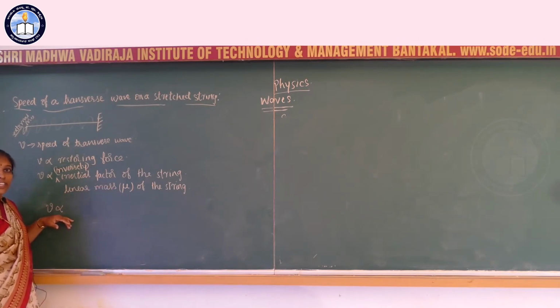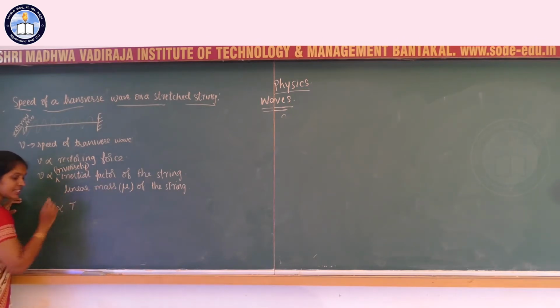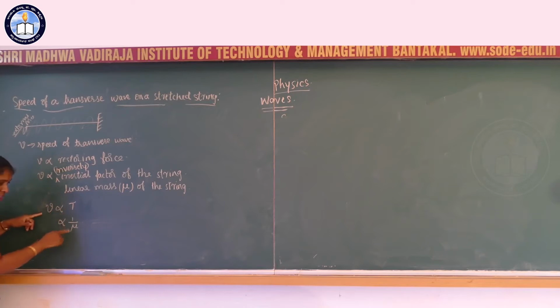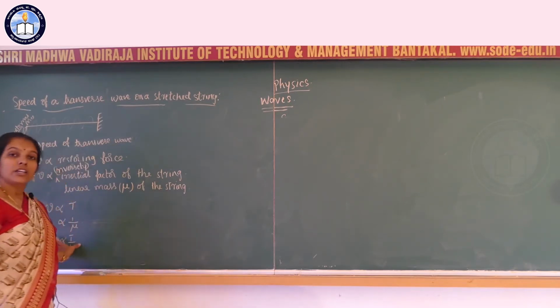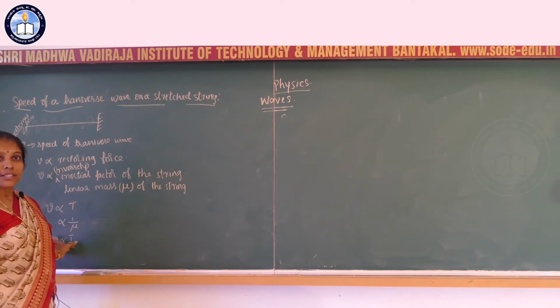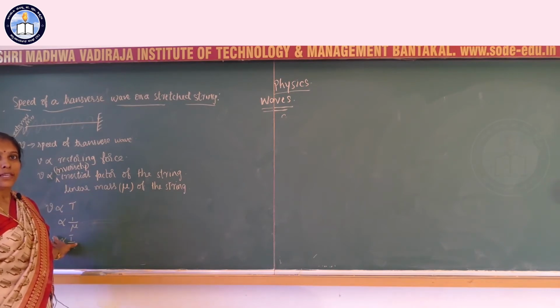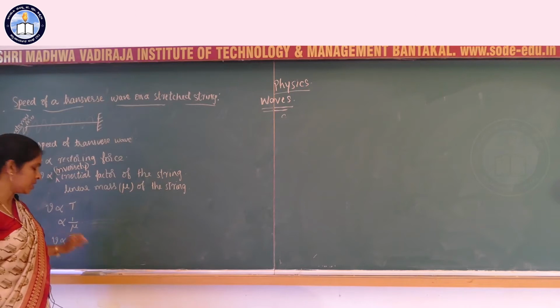Mathematically we can write this as v is directly proportional to T, v is inversely proportional to mu. V is proportional to T by mu. By what factor? Here there is proportionality, this is not equal. Using Newtonian mechanics, it is a very complicated equation. So let us consider dimensional analysis to find the relation.